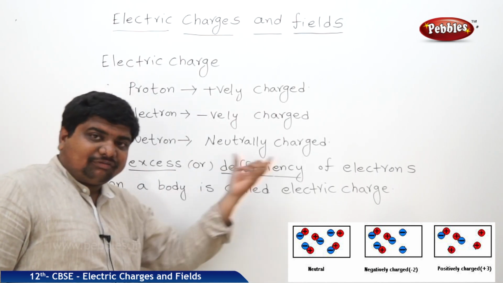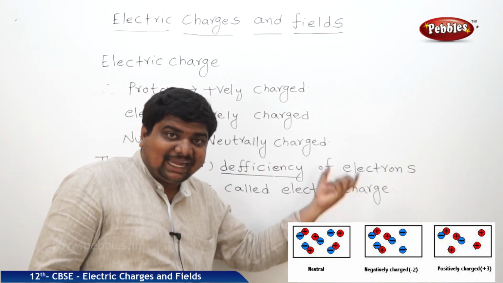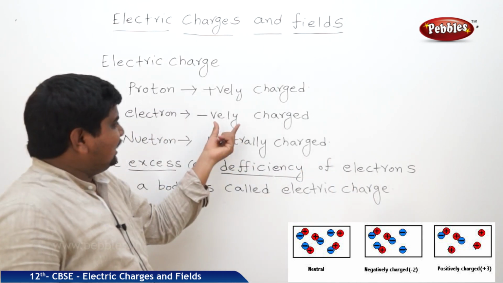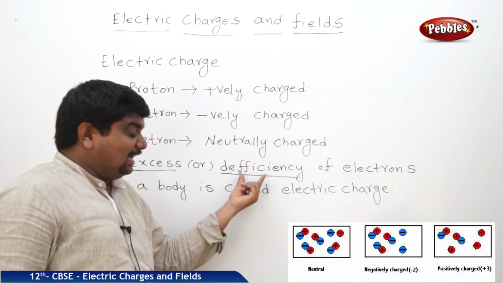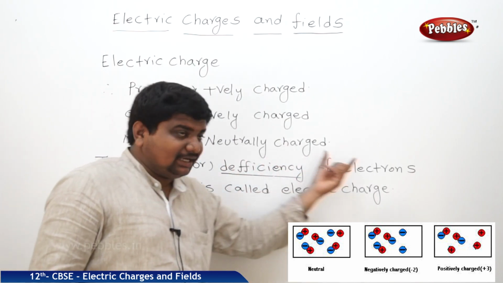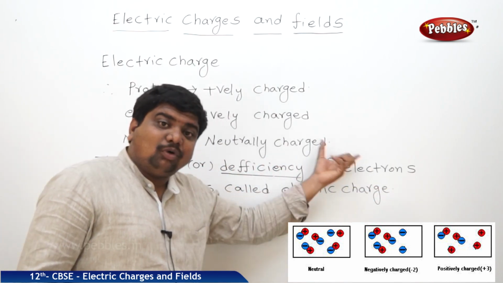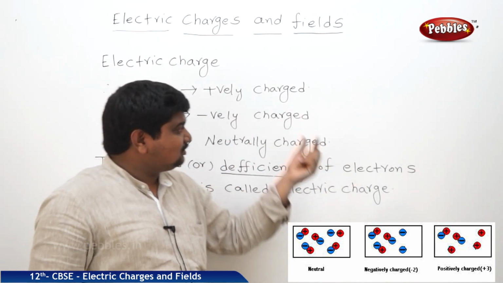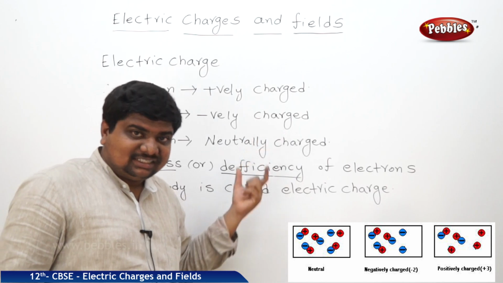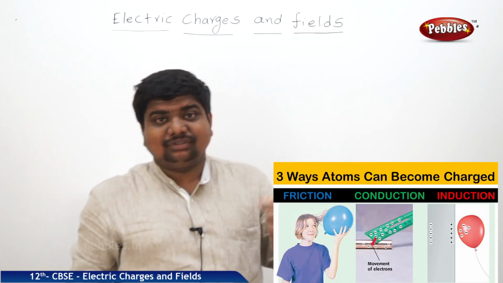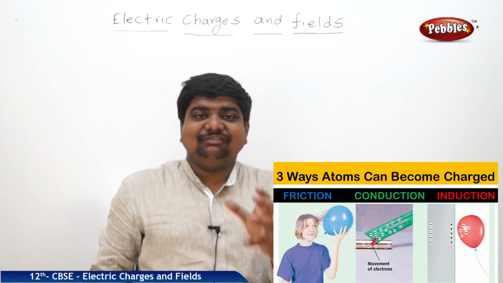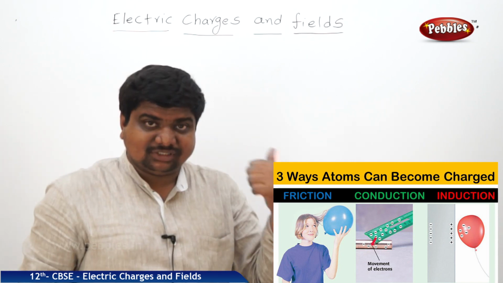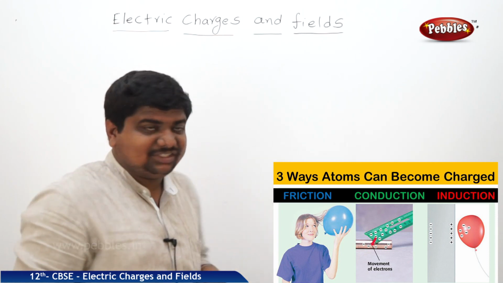This excess amount of electrons is gained by the substance, and that substance is called negatively charged. If any substance has a lack of electrons, that substance is called positively charged. We are going to see some examples of electrification and charging. Excess or deficiency of electrons is called electric charge, and this charge is of two types, positive and negative.